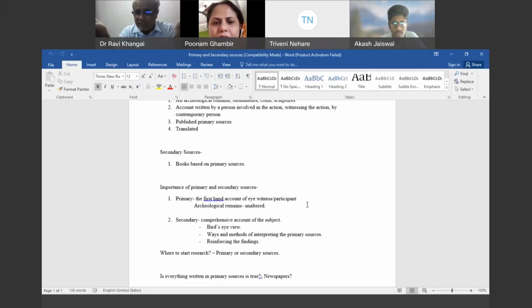because research has to be time bound. It's not that I'll just go on reading the Bhakti literature for 10 years, 20 years, and then write my thesis. That is not allowed. Once you are registered, you have to complete your thesis within a specific period, 4 or 5 years. So the secondary sources have importance because they give you a bird's eye view of the topic that you are going to study.